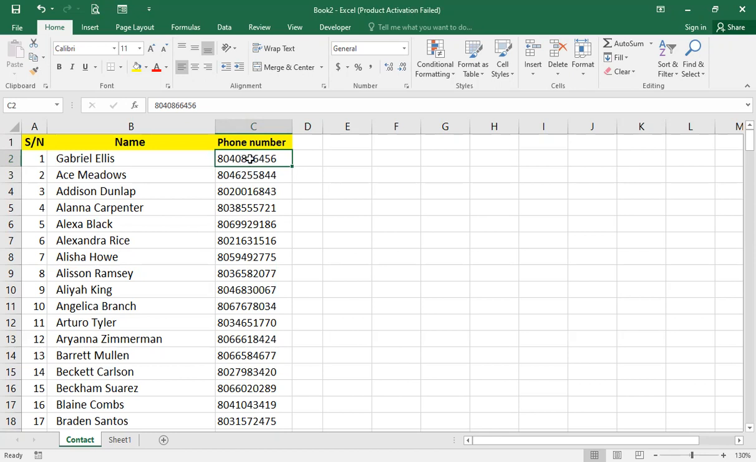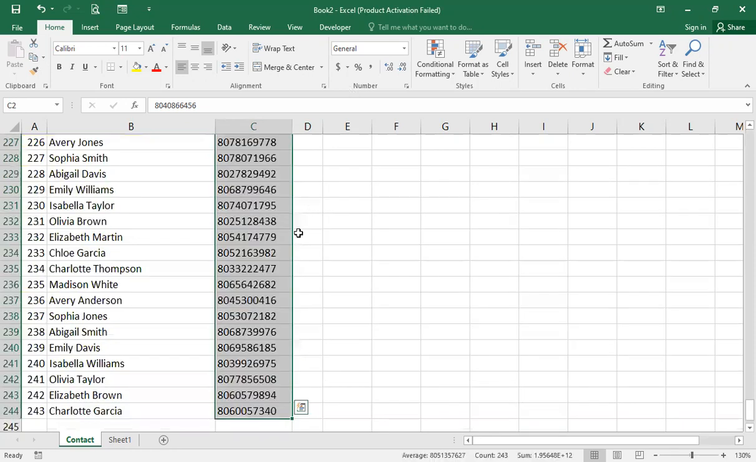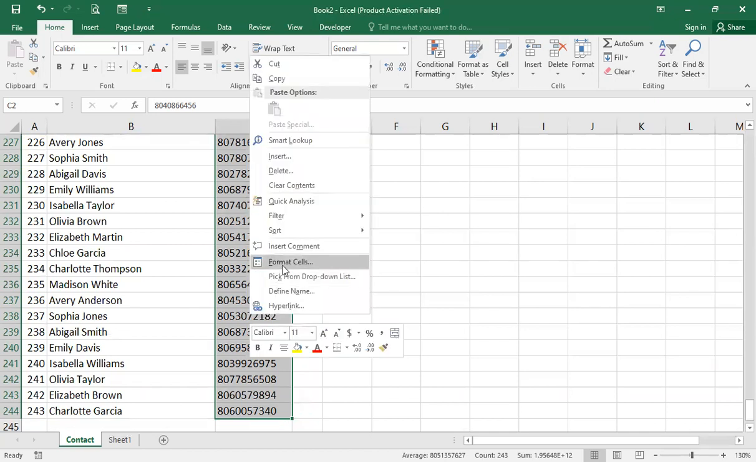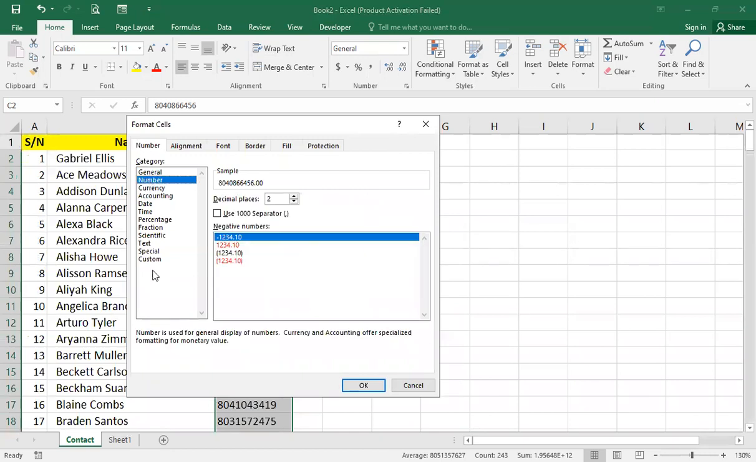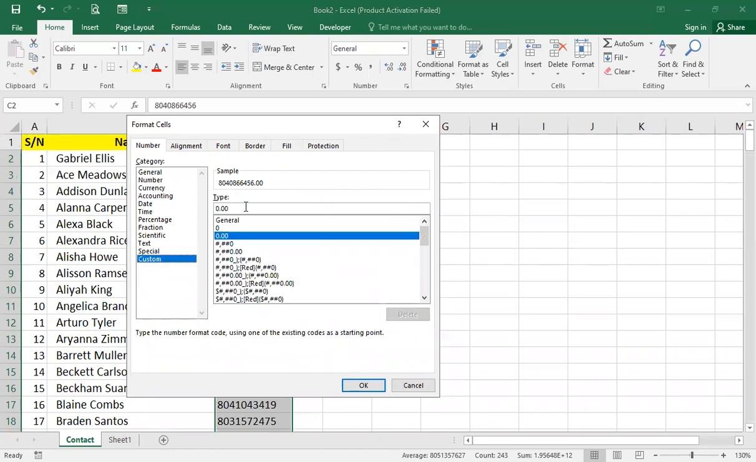Highlight from the first cell, press Control plus Shift plus Down to highlight the entire cells that contain the phone numbers. Either press Control plus 1 or right click and click Format Cells. In the Format Cells dialog, click Number, and after that, click Custom. Here, just type 0 into 11 places in the format that you want.